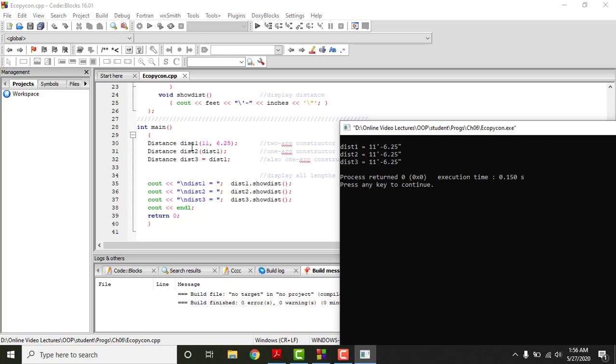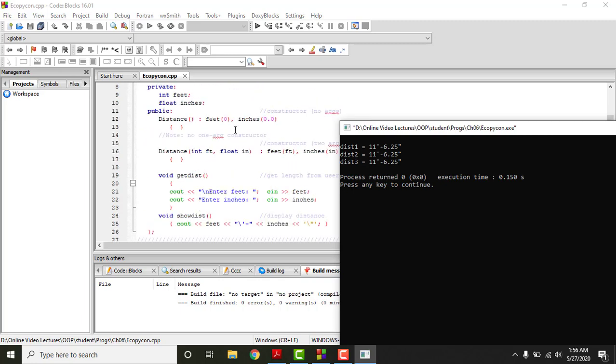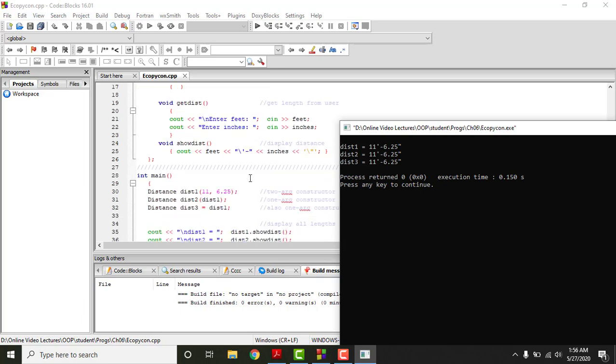So distance 1, distance 2, distance 3, they all are equal, because they have the same value of 11 feet and 6.25 inches. And this function is called to display the value in this format. So showDistance, if you see in the class here, this member function has one purpose only, and the purpose is to display the value of these data members in this format here.